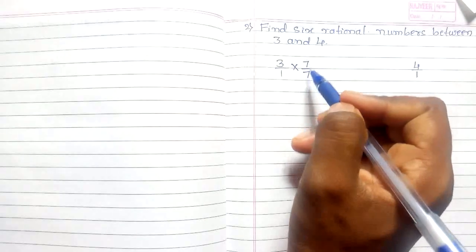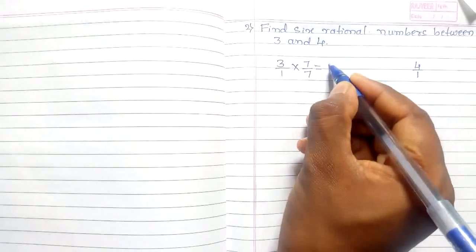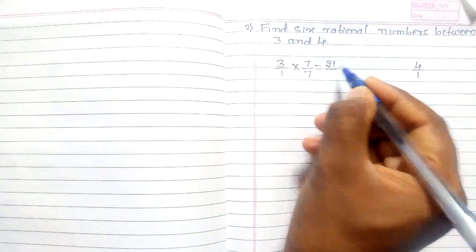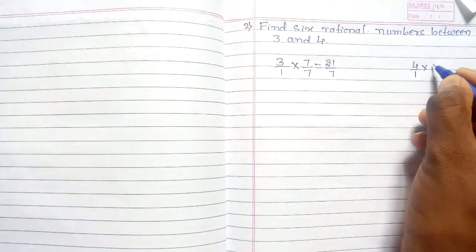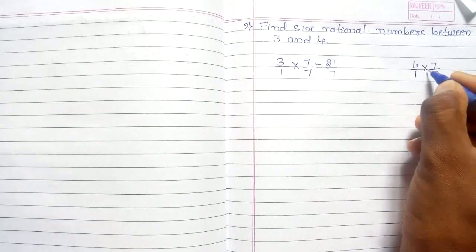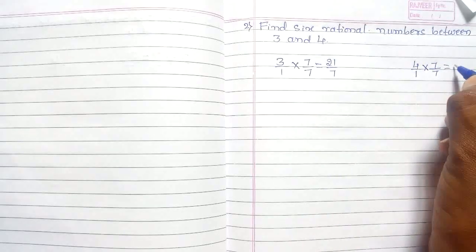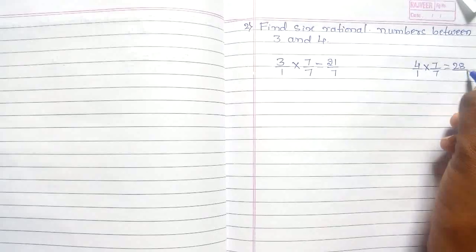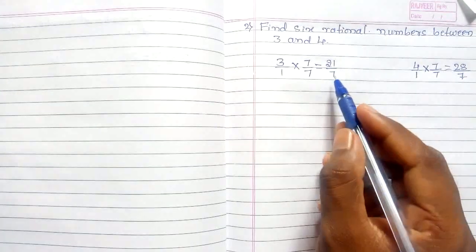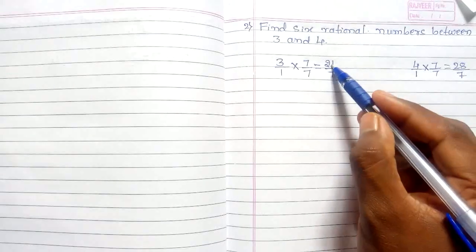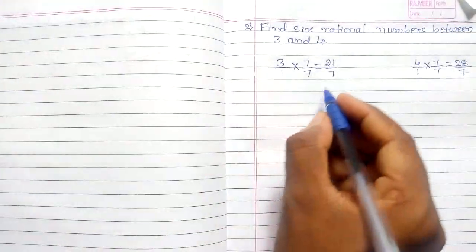So multiply by 7 on both sides: 7 3s are 21, divided by 7 1s are 7. Here also multiply by 7 on both sides: 7 4s are 28, divided by 7 1s are 7. Then we have to write the numbers between 21 and 28, that is 21.